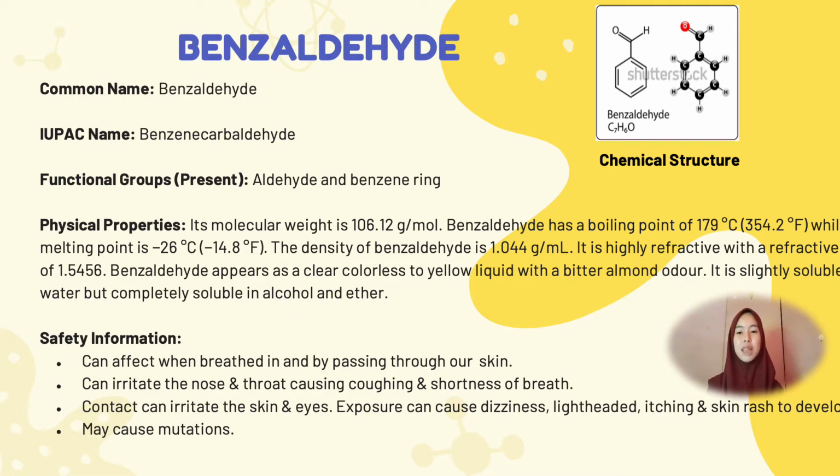For the first part, let me introduce benzaldehyde. The common name for benzaldehyde is benzaldehyde, while the IUPAC name for benzaldehyde is benzene carbaldehyde. The functional groups present in benzaldehyde are aldehyde and benzene ring, while the chemical formula for benzaldehyde is C7H6O.